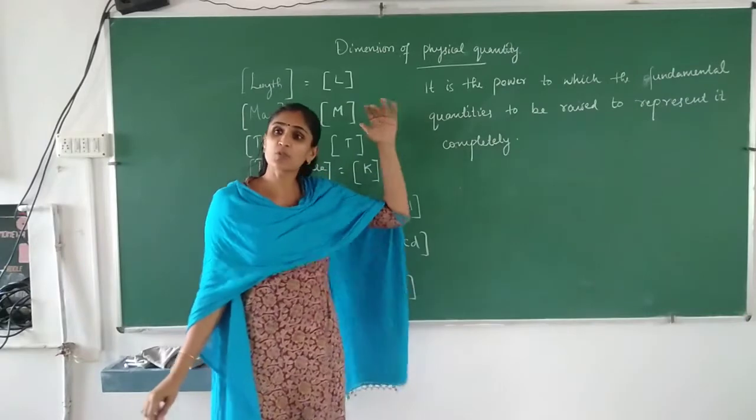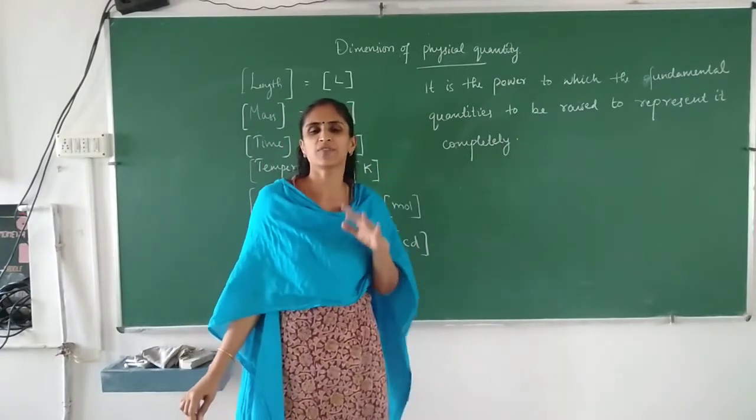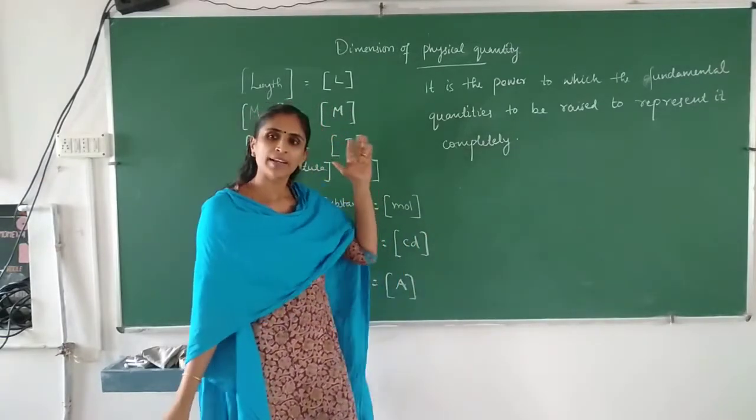It is the power to which the fundamental quantities must be raised to represent that physical quantity completely. That is known as dimension.